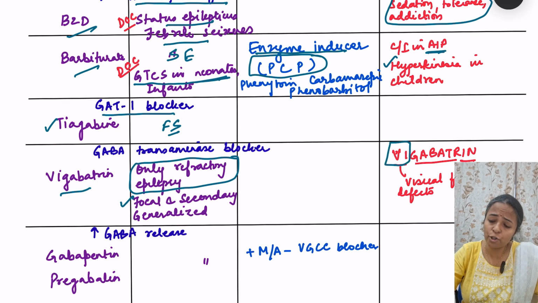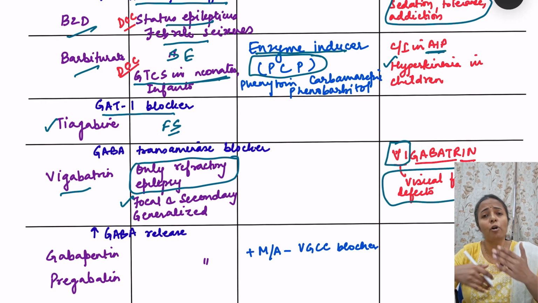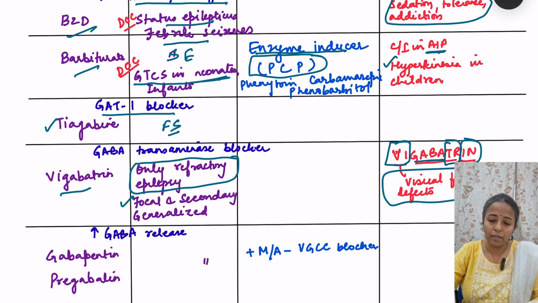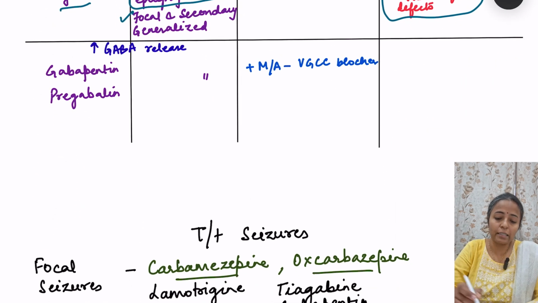Vigabatrin, VI for visual field defect. So with long-term consumption of vigabatrin, there is narrowing of vision. Okay, so that is visual field defect. The other name is just telling you the mechanism of action. You see GABA, TR is for transaminase, IN for inhibitor. Okay, vigabatrin. Then there are drugs which increase the GABA release, that is, these are gabapentin and pregabalin.